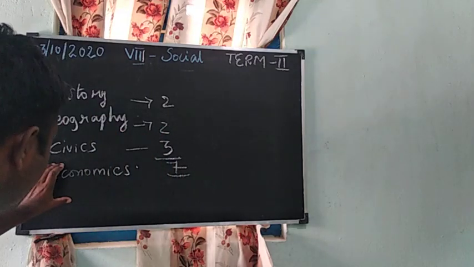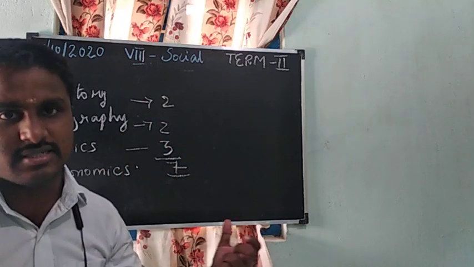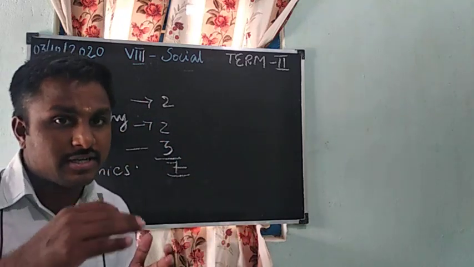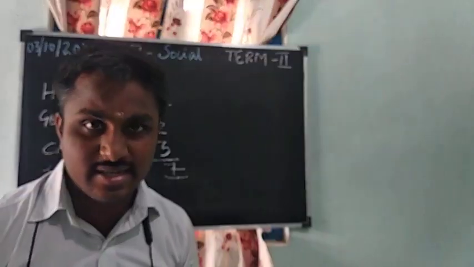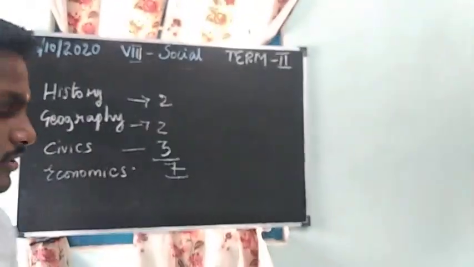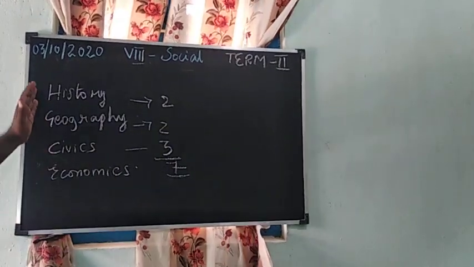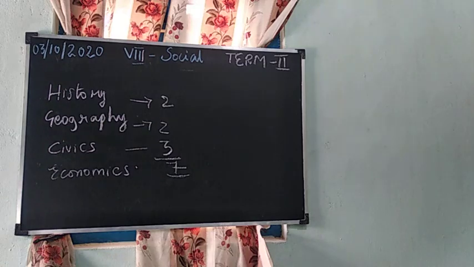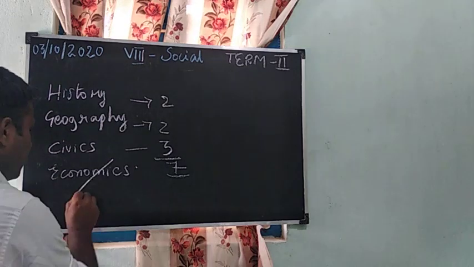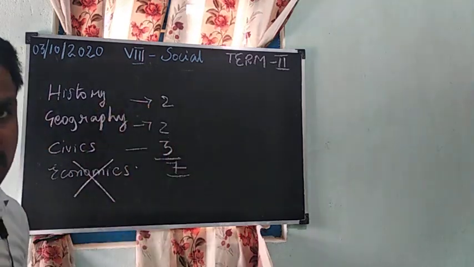Economics we have studied in the first term. Next we are going to study economics in the third term. This time we are not going to learn economics. So only 7 lessons: history 2, geography 2 and civics 3 lessons. Economics we are going to discuss only in the third term.